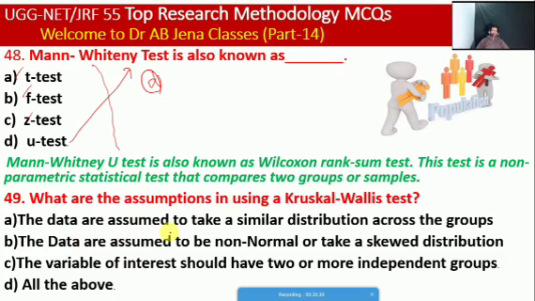So next one, what are the assumptions in using a Kruskal-Wallis test? A, the data are assumed to take a similar distribution across the groups. B, the data are assumed to be non-normal or to take a skewed distribution. C, the variable of interest should have two or more independent groups. D, it's all the above. So friends, here D is the right option. So A to C, these are the assumptions to use the Kruskal-Wallis test.